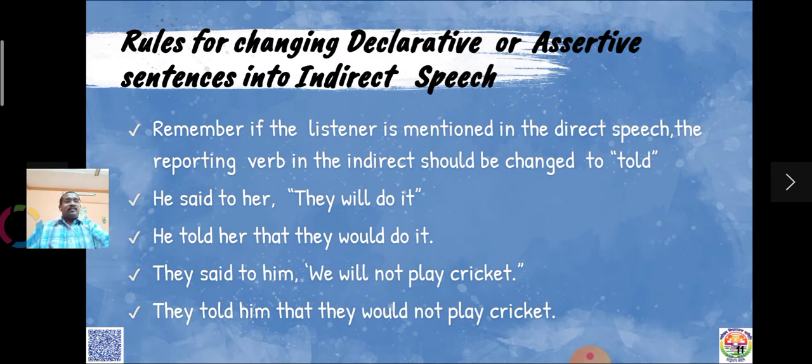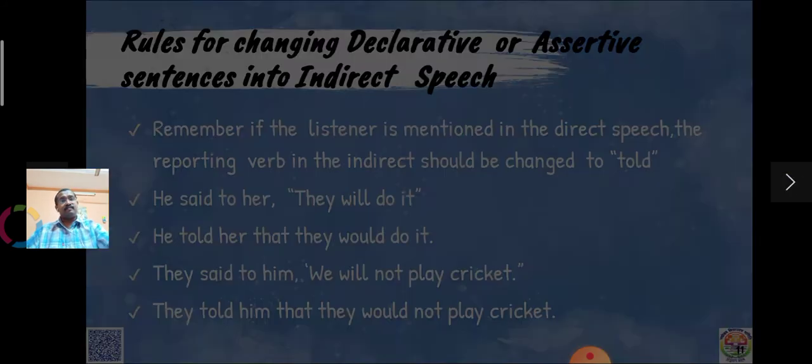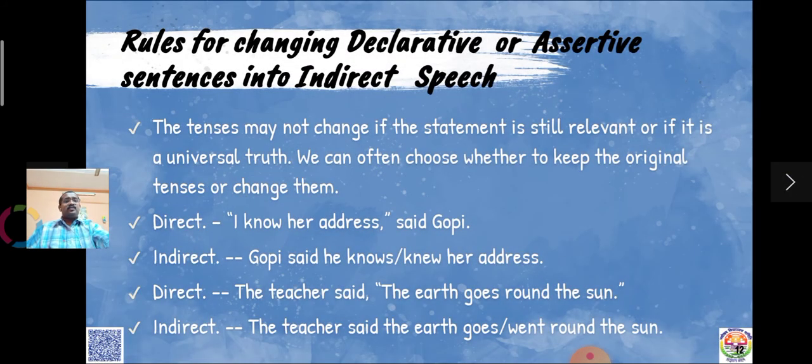Remember, if the listener is mentioned in the direct speech, the reporting verb in the indirect should be changed to told. Look at the example. He said to her, "They will do it." Her is the listener. The listener is mentioned in the sentence. In that case, in the indirect speech, said is changed into told. He told her that they would do it. They said to him, "We will not play cricket." They told him that they would not play cricket. The tenses may not change if the statement is still relevant or if it is a universal truth. We can often choose whether to keep the original tenses or change them.